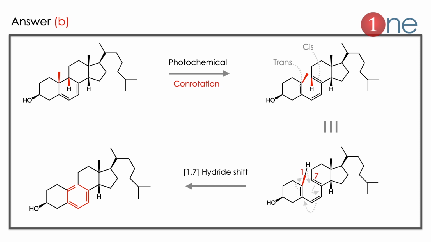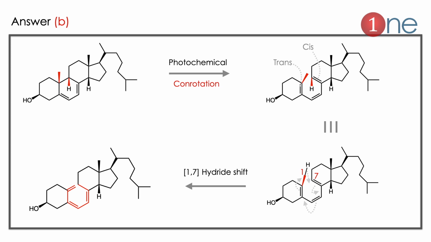The answer is B. Let us see why. Here the ring opening reaction is there. Six electrons are involved and the product is trans and cis. So with trans and cis, 6 pi electrons, conrotation is possible. It definitely comes from conrotation, which is definitely the photochemical reaction. So photochemical reaction and conrotation.